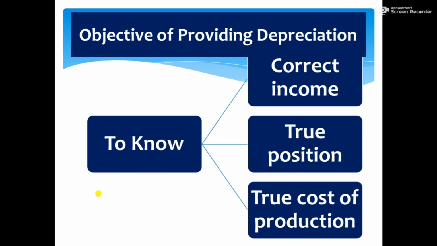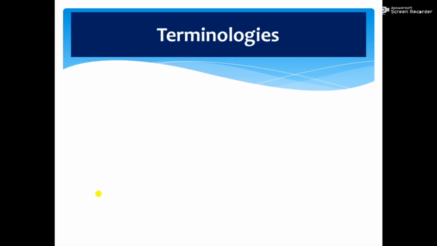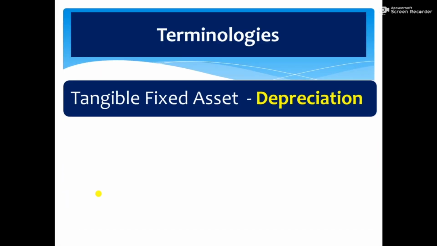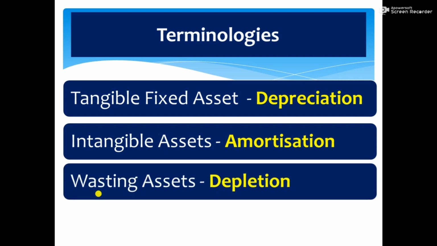The terminology depreciation is normally used for tangible fixed assets, and for intangible fixed assets we normally use the term amortization, and for wasting assets like mines and quarries we use the term depletion.